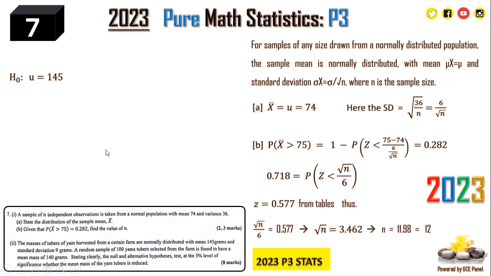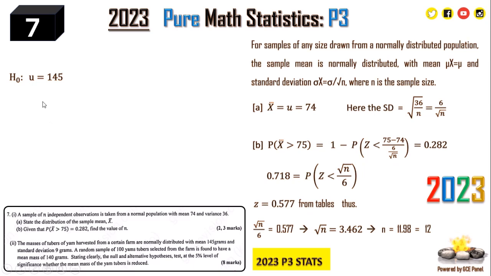So the first thing I want us to do here is to state the null and alternative hypothesis, because they are claiming that the mean mass of the yam tubers is 145 grams and the standard deviation is 9. Now, from a randomly drawn sample of 100 tubers, they found out that the mean mass was less than this amount. And this is what most companies do. They'll say the mean mass of a pack of biscuit is 1 kg, but when you go and actually take a sample of maybe 100 and you test, that is going to be less than that, and they make a lot of money. So we are going to test the same thing for these yam tubers.